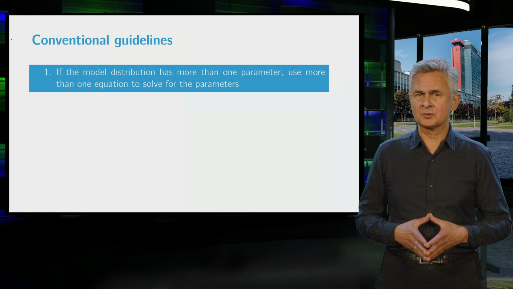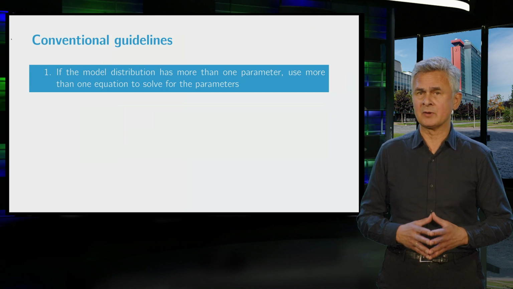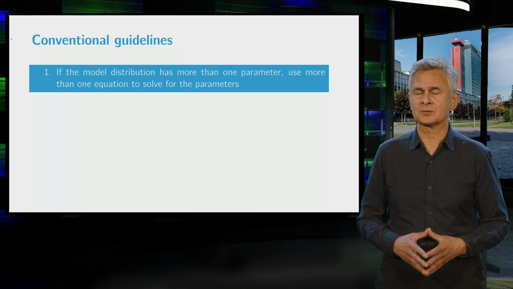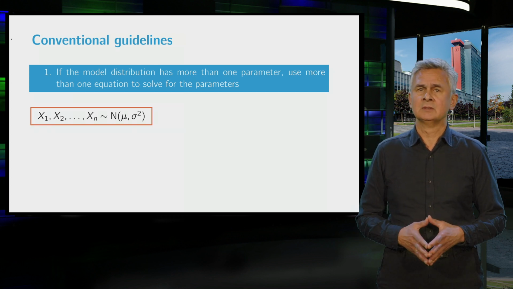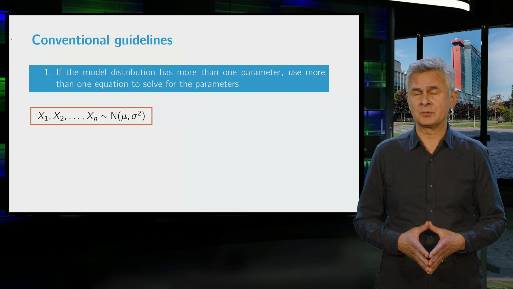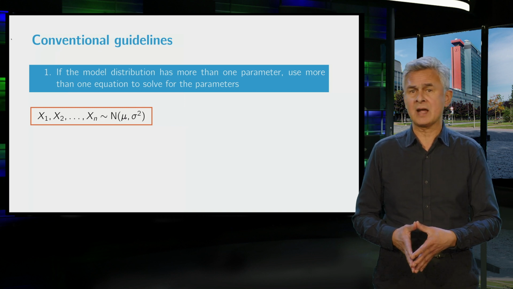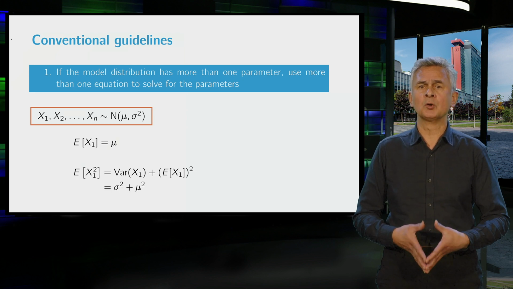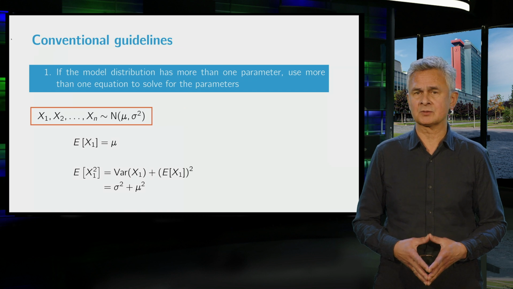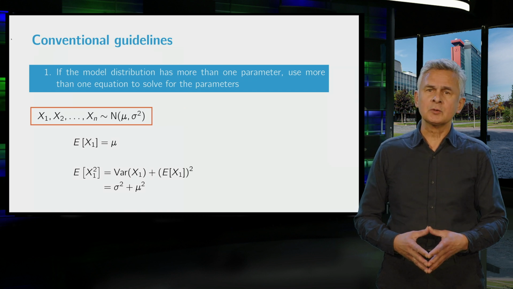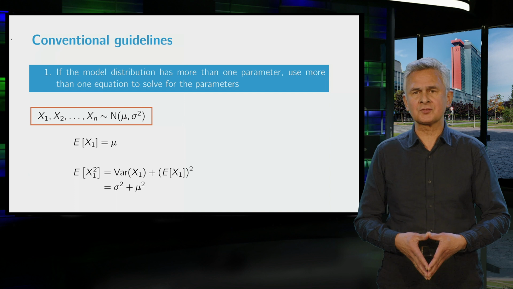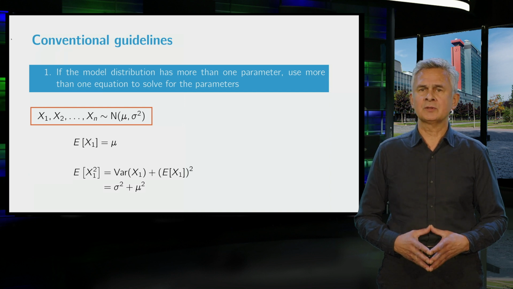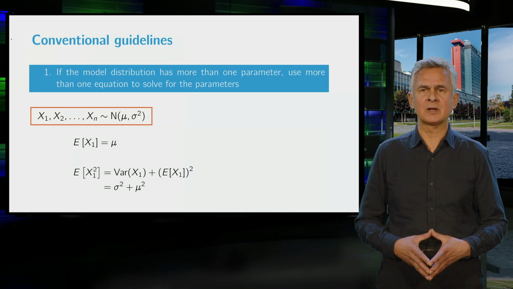Firstly, if the model distribution has more than one parameter, then we need more than one equation to solve for the parameters. For example, when the model distribution is a normal distribution, it has two parameters, mu and sigma. In such cases, we need to express multiple moments in terms of the parameters. And usually we need the same amount of moments as the amount of parameters to estimate. Well, let us determine the method of moment estimators for mu and sigma squared.